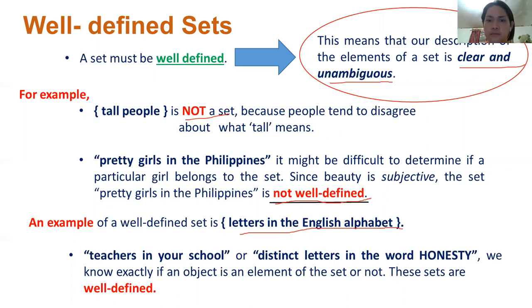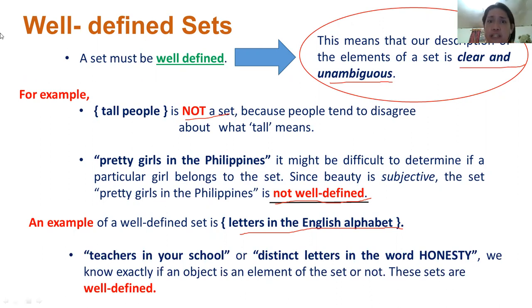Another example is the distinct letters in the word honesty. It's pretty obvious. How many distinct letters do we have? When we say distinct, that means a letter will never be repeated if there are repeated letters. So, distinct letters in the word honesty: there are 2, 4, 6, 7 of them.